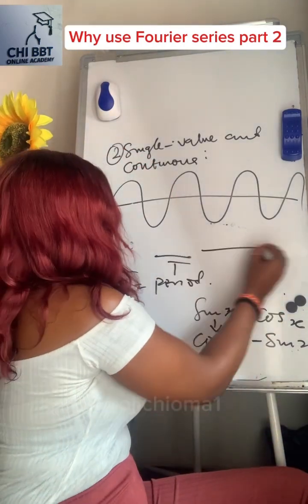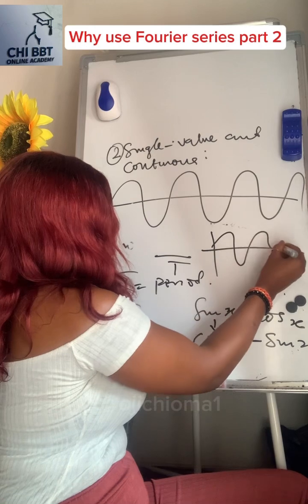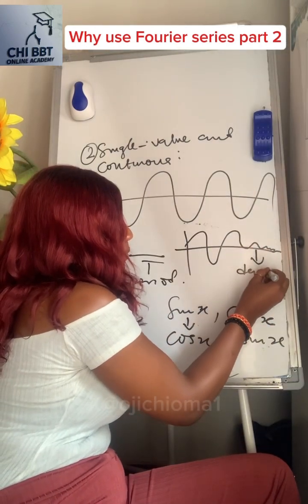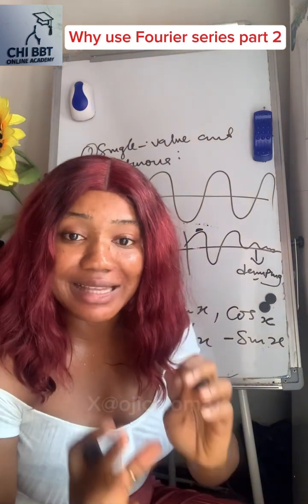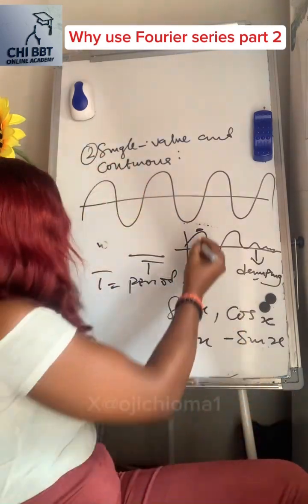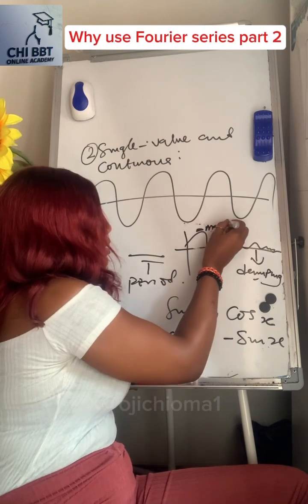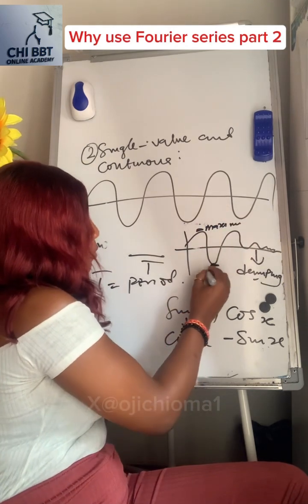If you have a wave that damps, an equation that damps is like this. It's damping until it dies. This process is called damping. So what do they mean by damping? Damping means when something starts from a very high amplitude, this is the maximum point, then this is the minimum point.